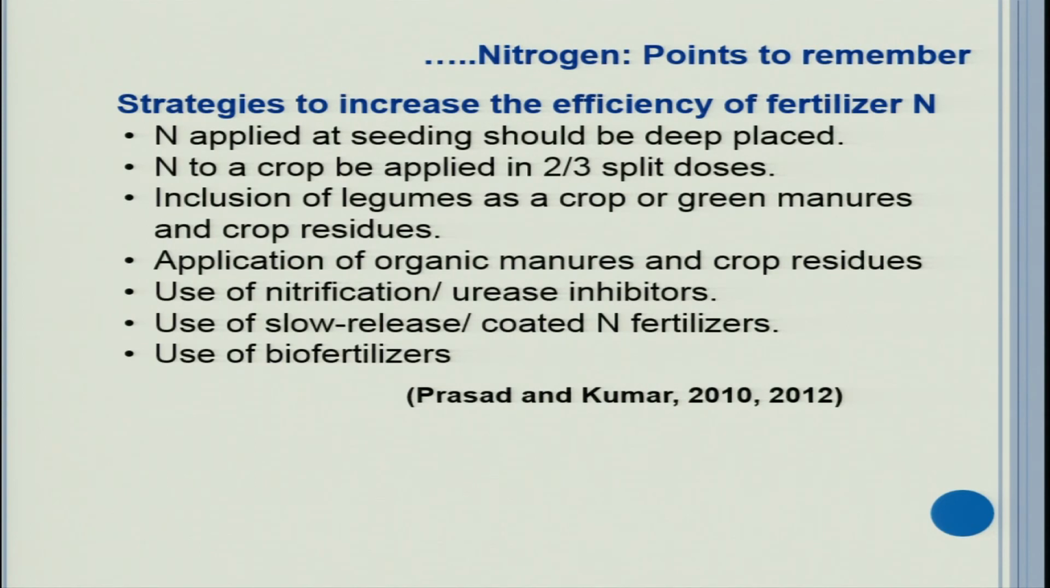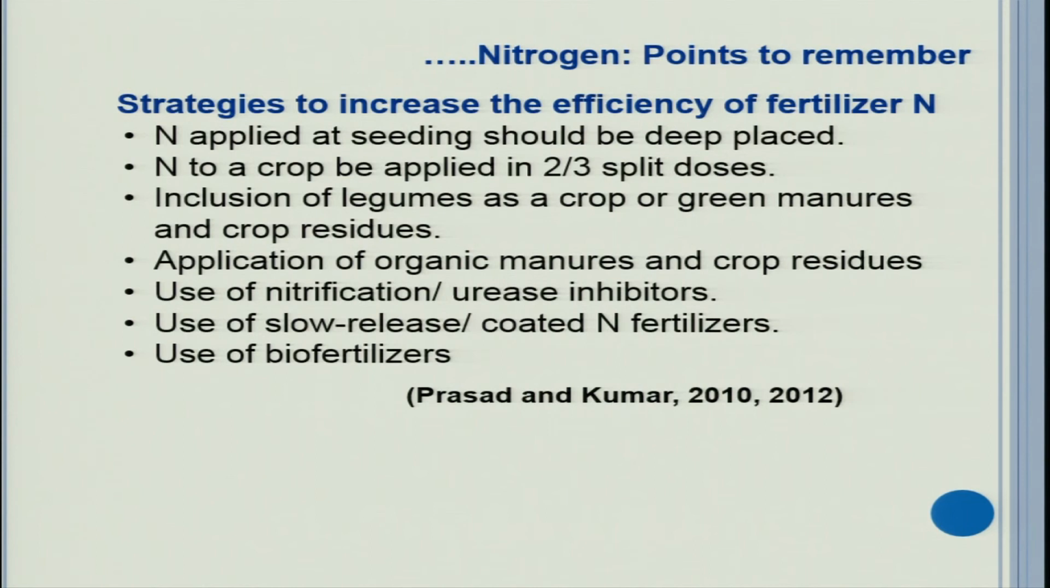Strategies to increase the efficiency of fertilizer nitrogen. For example, nitrogen applied at seeding should be deep placed. Nitrogen to a crop should be applied in 2 to 3 splits. Splitting of nitrogen increases use efficiency. Inclusion of legumes or adoption of crop rotations or green manure increases nutrient use efficiency. Addition of organic materials and manure increases nutrient use efficiency.